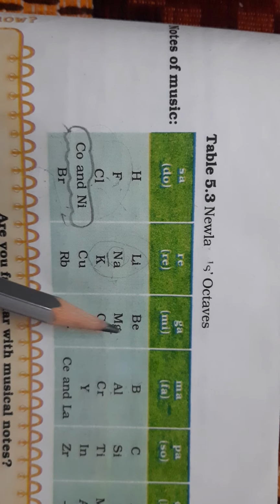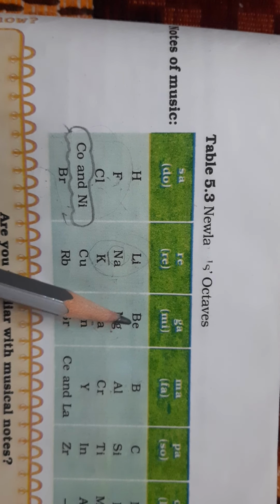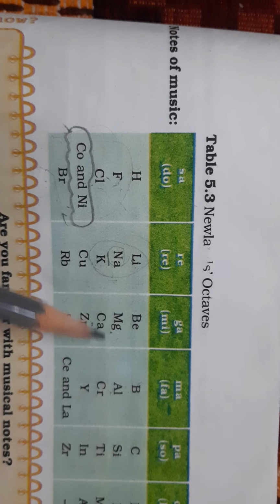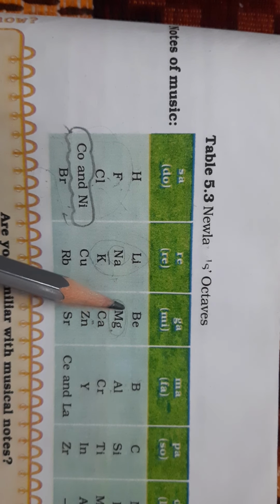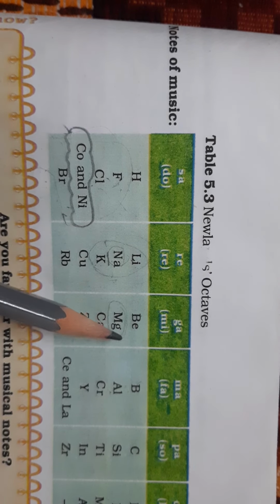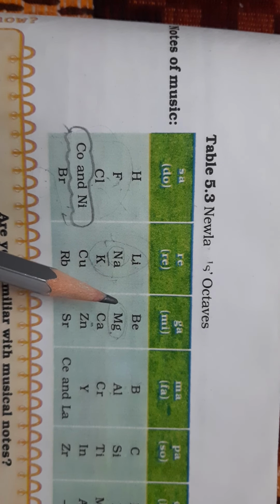Next one is beryllium, magnesium and calcium. When we take the average of the atomic masses of beryllium and calcium, we get the atomic mass of magnesium. So both these show Dobereiner triads.